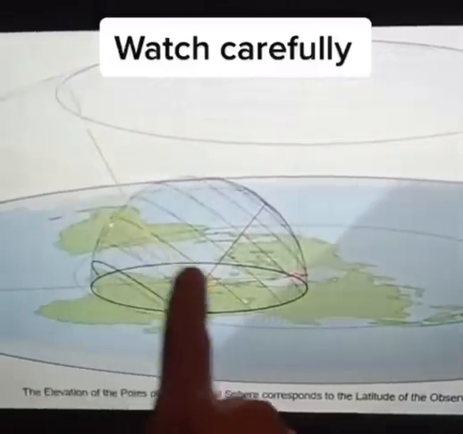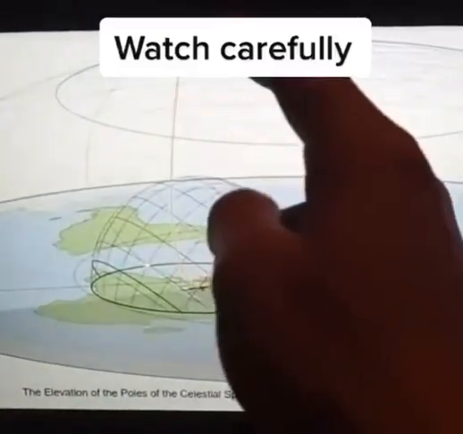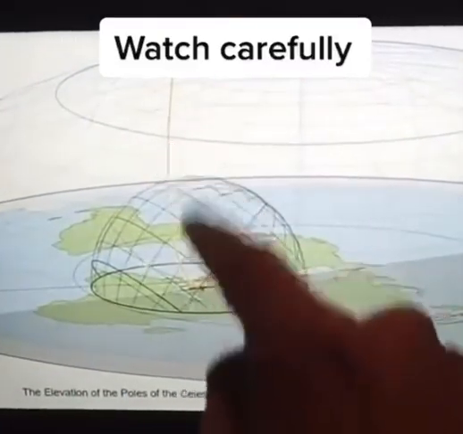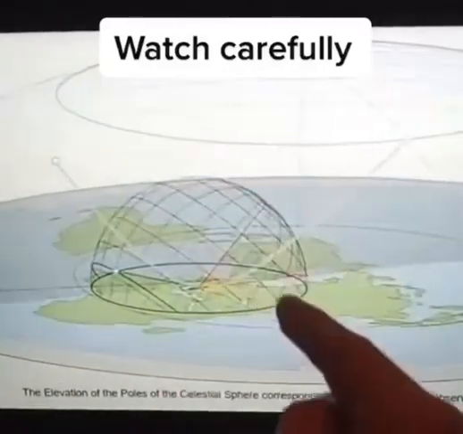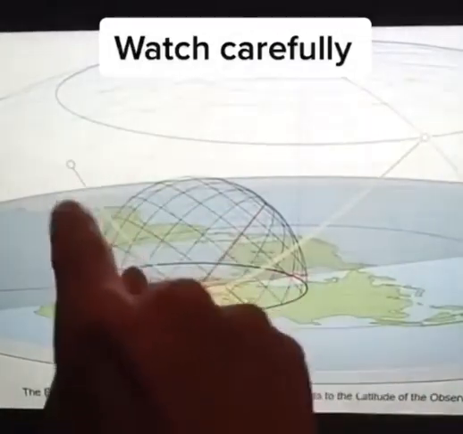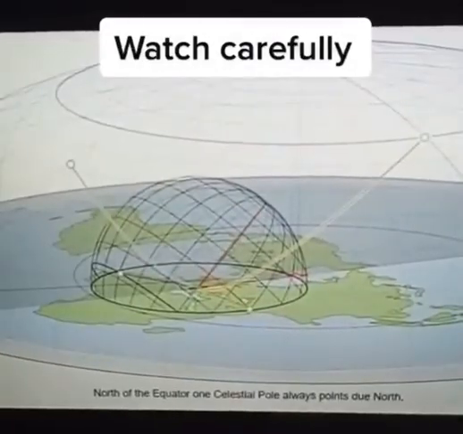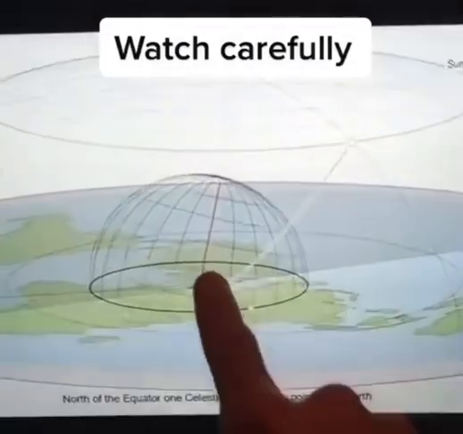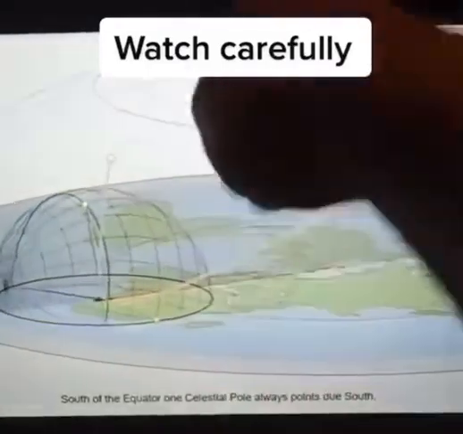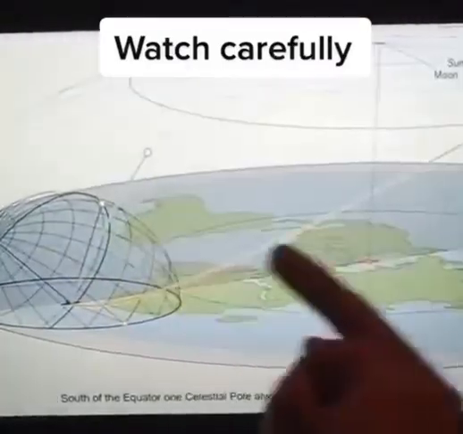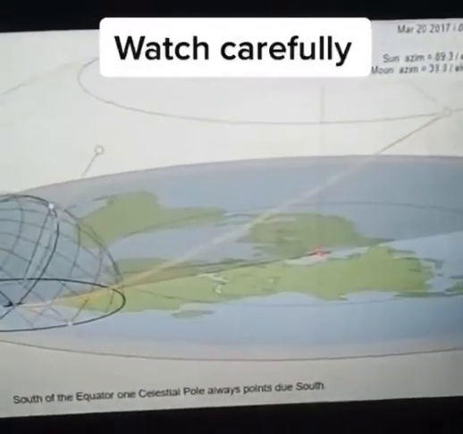See, now it arches. It's going this way because the sun is at the equator, but you're not at the equator. So the sun doesn't go directly above your head. It does this arc. It does a curve instead of a straight line. So the sun would never do a straight line at the North Pole. It would always go around you, and the sun would never do a straight line going above your head. The sun would always be turning at the horizon at the North Pole.